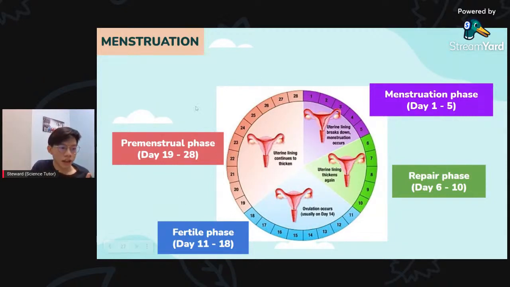Moving on, we have the last phase, the premenstrual phase, from day 19 to day 28. After our wall has thickened and we release our ovum into the fallopian tube, our uterine lining continues to thicken and grow. Why does the uterine lining continue to grow? It is because we are preparing for fertilization to occur and preparing to implant the embryo.